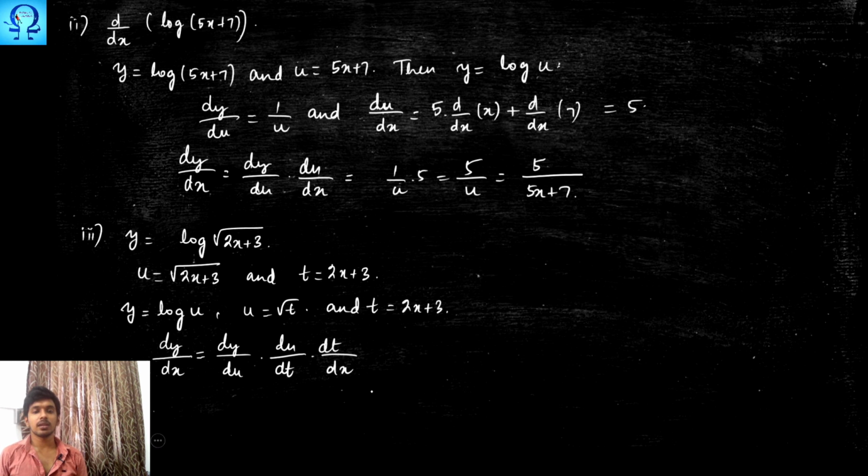It is not necessary that the chain must involve only 3 variables, namely x, u and y. It may involve any number of variables. And even here, the designation of names to the variables, it is not necessary that we have to give only y, u, t, x. Not necessarily.